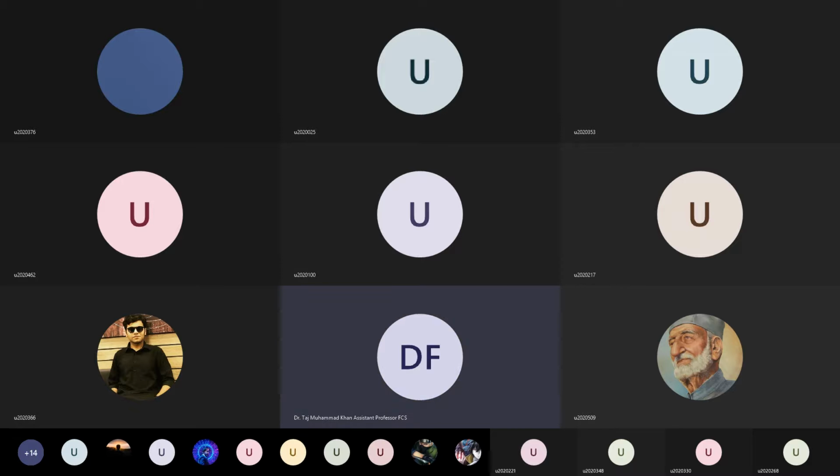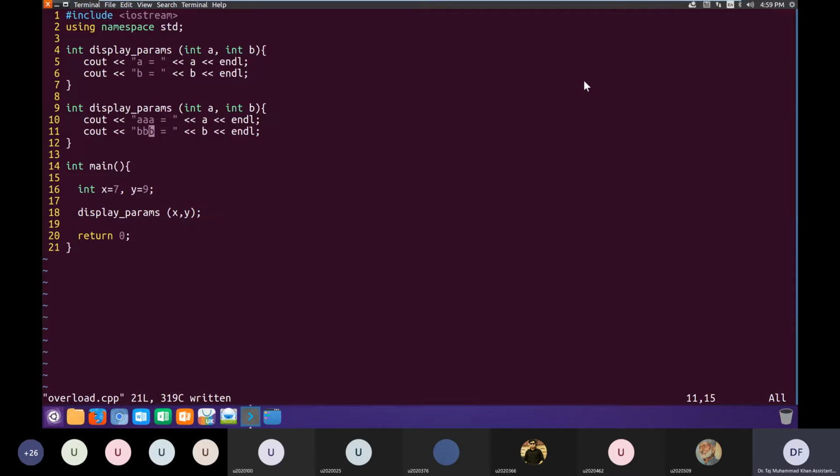I'll just recapitulate what we have discussed before the recording so that it gets recorded. The question is, we have defined two functions of the same name whose signature is exactly the same. We have defined it twice in this same program. So can we have two functions of the same name within the same program? In other words, if I compile this program and run it, will it compile and run?